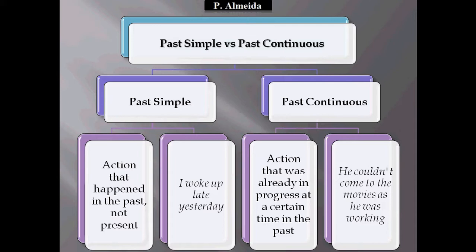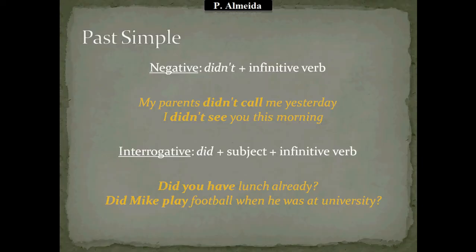Past continuous is an action that was already in progress at a certain time in the past, and I'll give you more details in a minute, but it was happening and then it got interrupted by something else. So for example here, "He couldn't come to the movies as he was working." So he was already working, therefore he couldn't do the other thing that started happening after he started working, which was going to the movies, or that would happen while he was working. So I'll give you more clues about past continuous in a bit, and also when you decide to use which of the two tenses.